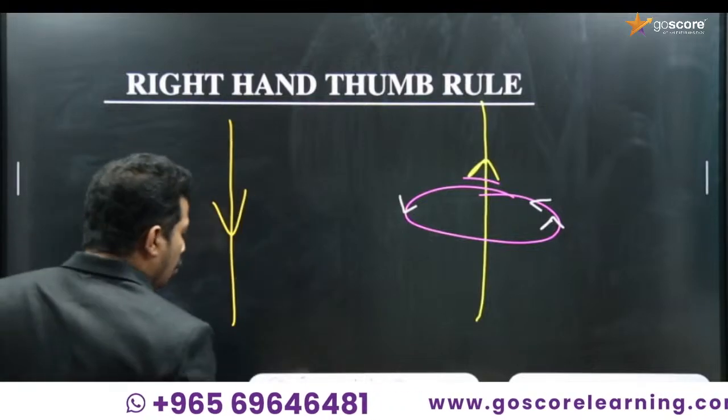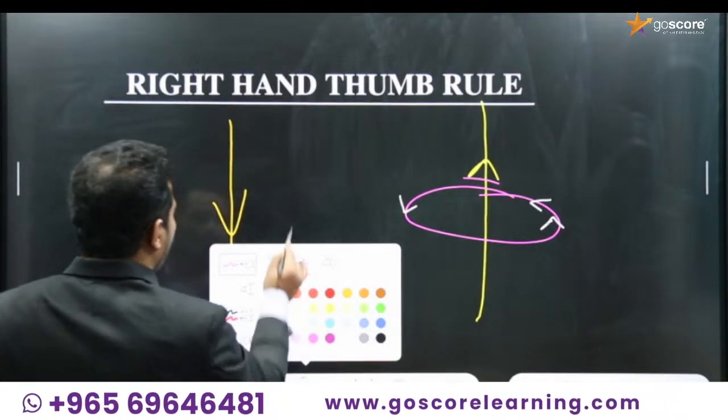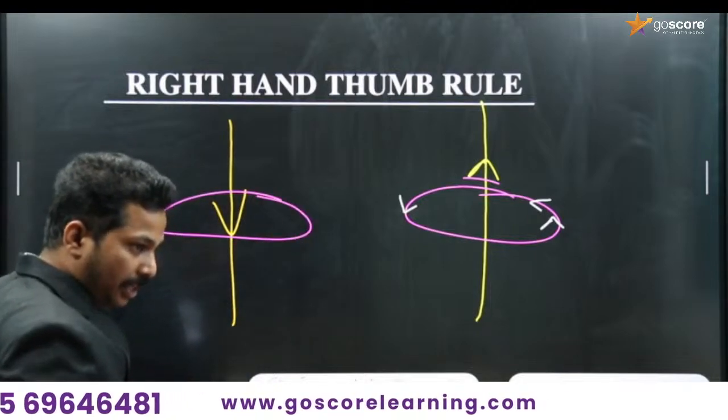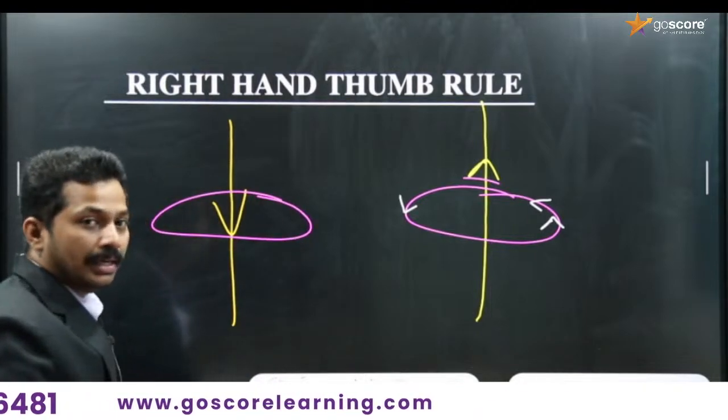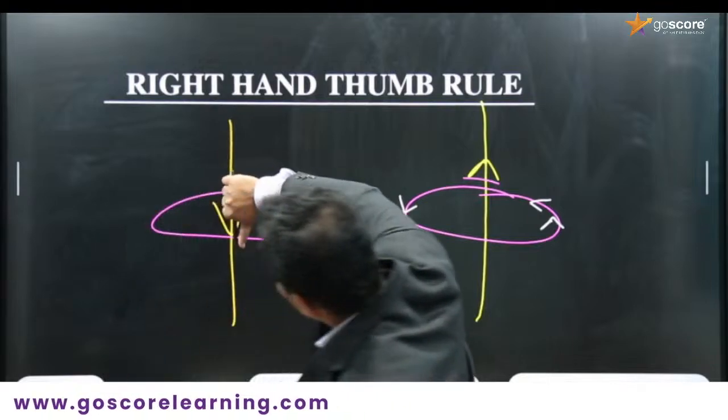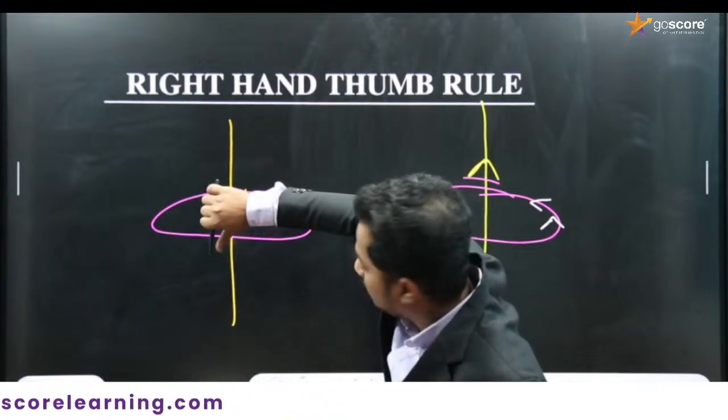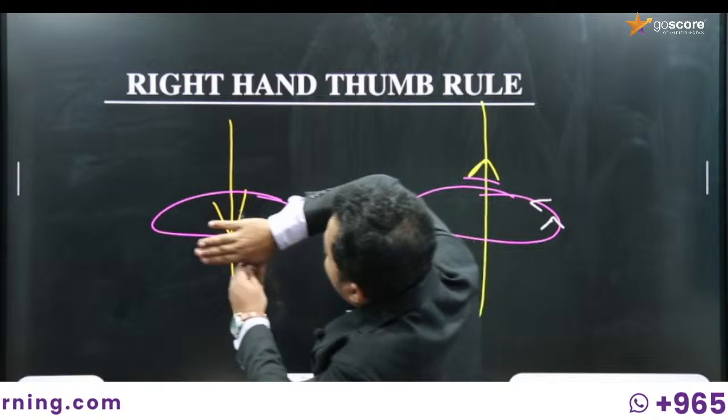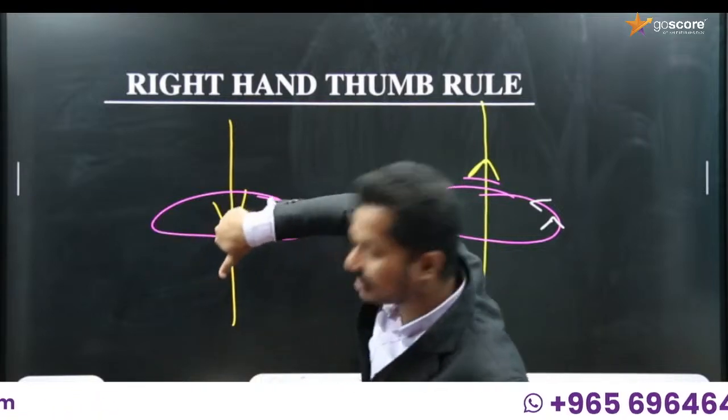So there will be a circular magnetic field, whose direction is given by the right hand thumb rule. Again, hold the conductor. The thumb shows the direction of current in the downward direction. So this is the direction of encircling, right?